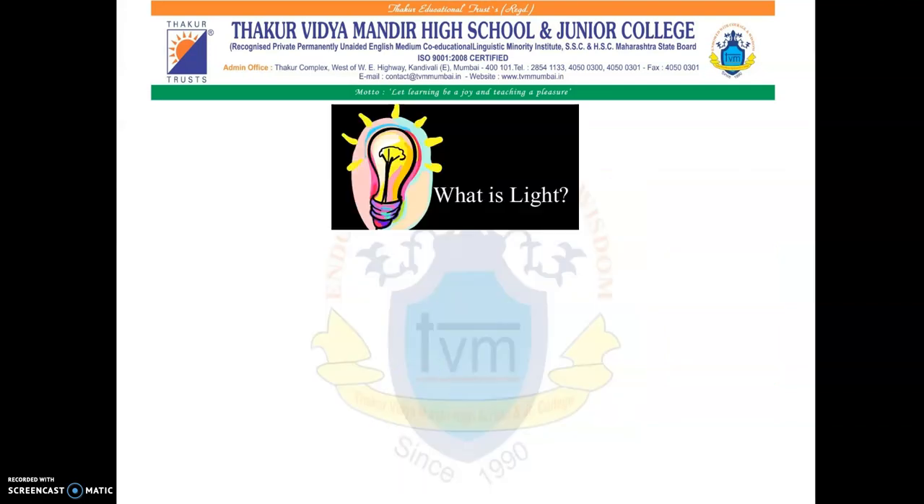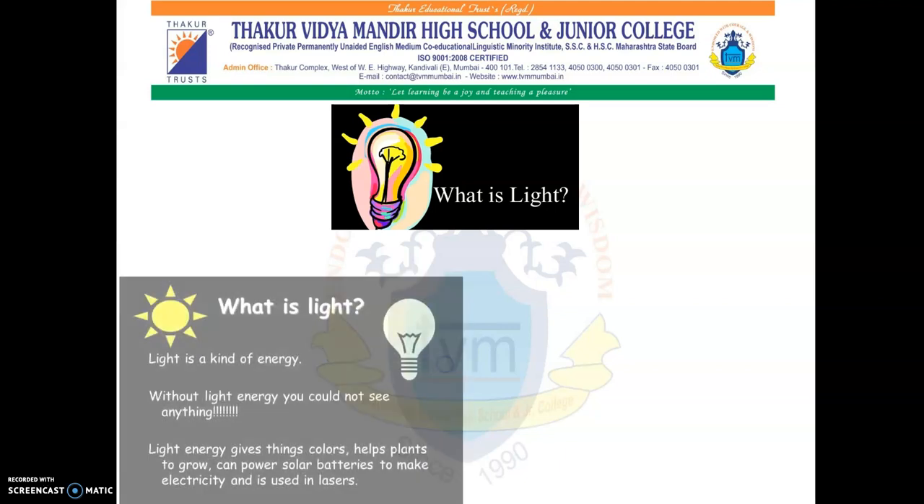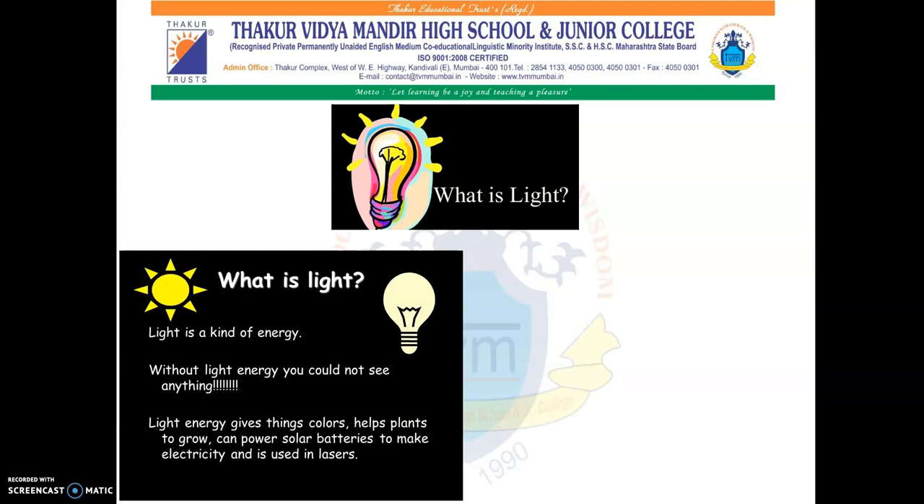What is light? Light is an agent which gives us information about what is happening in our surroundings. It is a kind of energy. Without light energy, you could not see anything. We can enjoy the various wonders of nature like the sunrise, sunset and rainbow only because there is light.